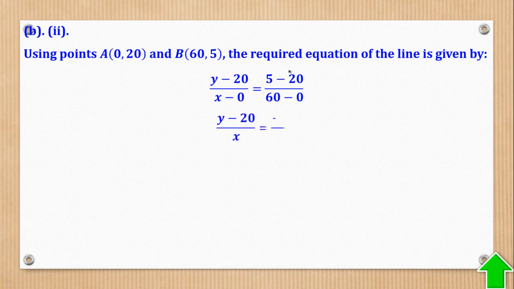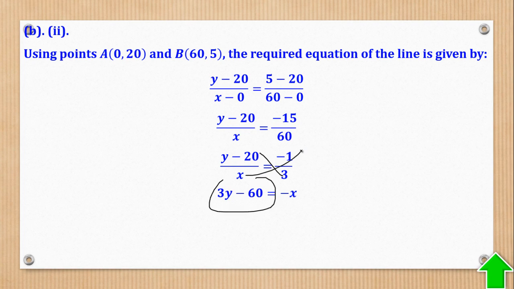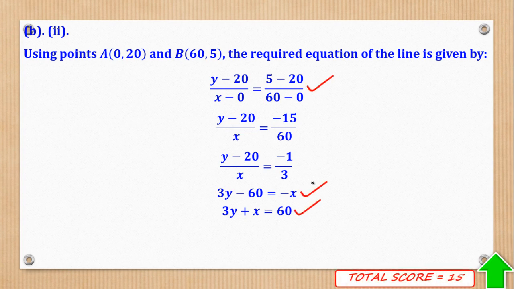So simplify: this minus this is negative 15, this minus that is 60. Cross multiply. I reduce the fraction, then I cross multiply. This with this gives you that, and this with this gives you this. Then rearrange to get the equation of the line needed, and that's what they wanted.